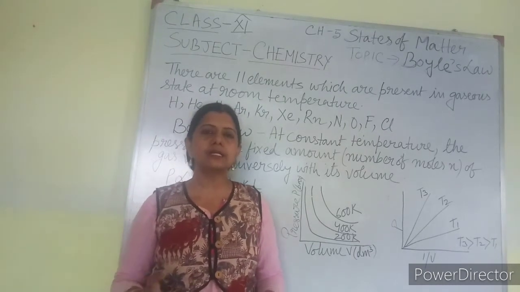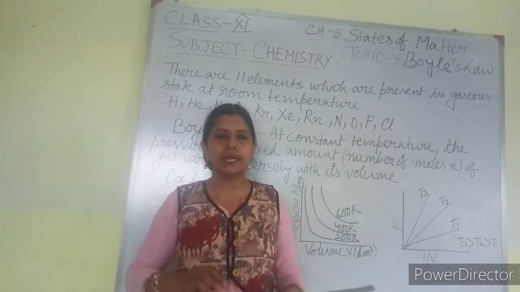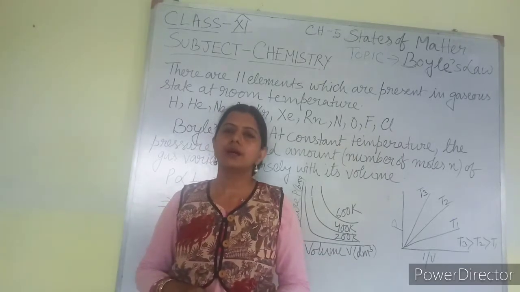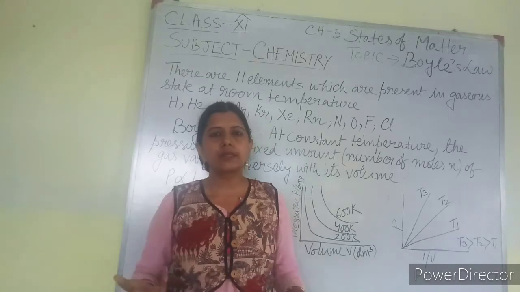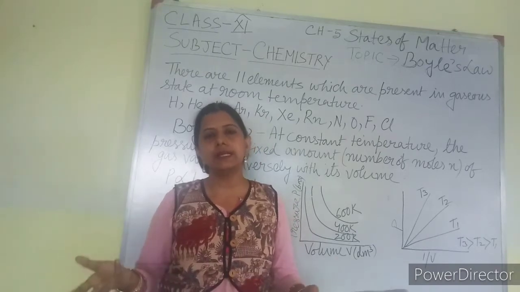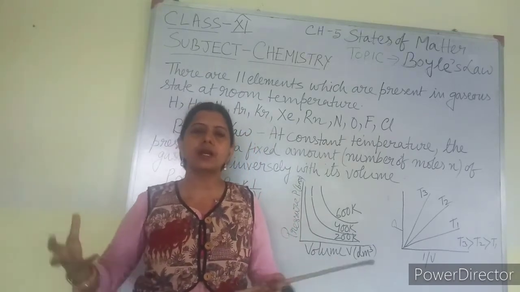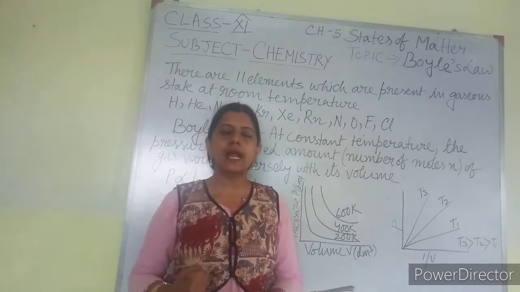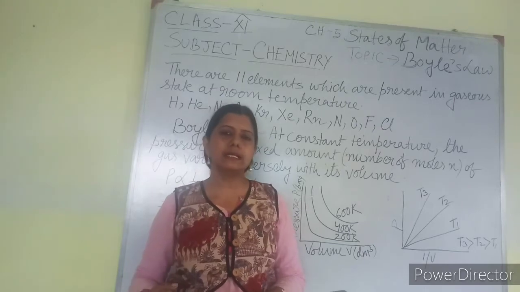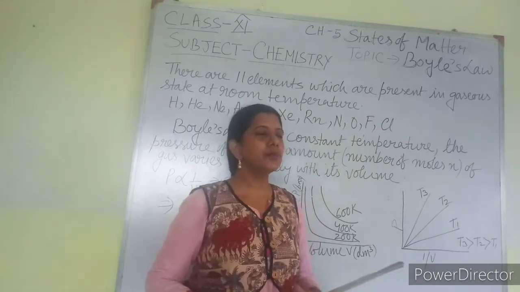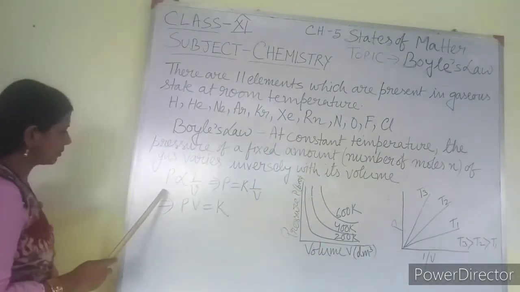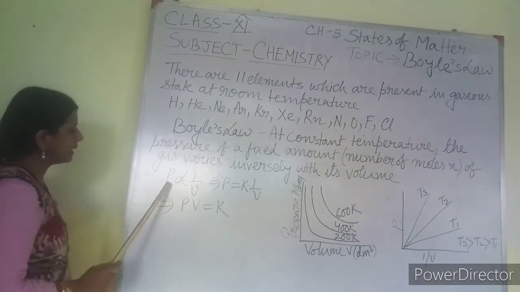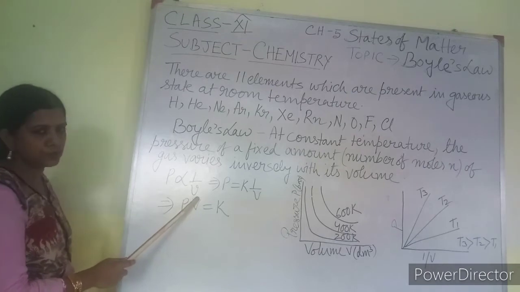As you know, a gas can take any space available to it, so its volume can easily be increased. When the volume is increasing, definitely the pressure is decreasing. When we are compressing it, that means we are increasing the pressure, and in that case the volume is decreasing. Mathematically, we can write it in this form: P is inversely proportional to V.